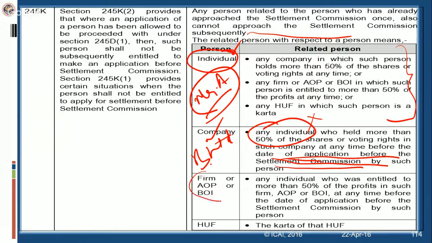Likewise, if a firm or AOP or BOI has approached the settlement commission, then an individual who is entitled to more than 50% of the profits in such firm, AOP or BOI at any time before the date of application before the settlement commission cannot approach. HUF, if it has approached the settlement commission, the karta cannot approach. So these restrictions are also now provided. These related parties can also not approach the settlement commission.